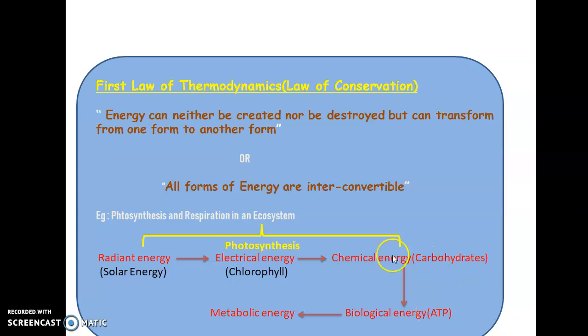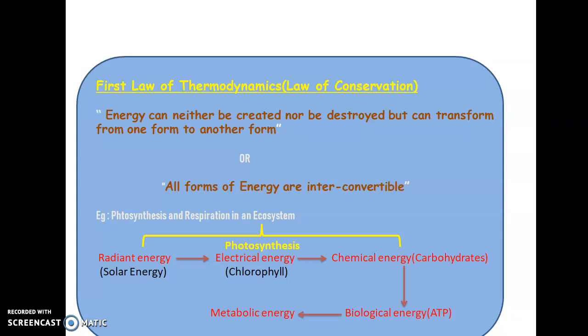So here this chemical energy in the form of carbohydrate, when it enters our body, is getting converted into what? Biological energy, and this ATP will be used for our various metabolic activities, for example physiological activities, muscular activities, respiratory activity, all kinds of digestive processes. For all of these we require ATP. So here the radiant energy is moved into different forms like electrical, chemical, biological, and finally metabolic energy.